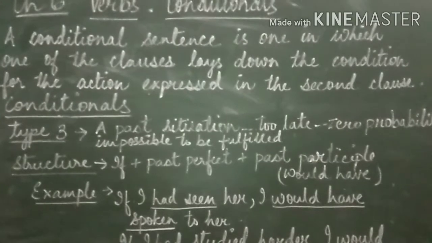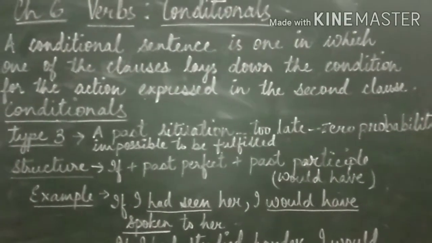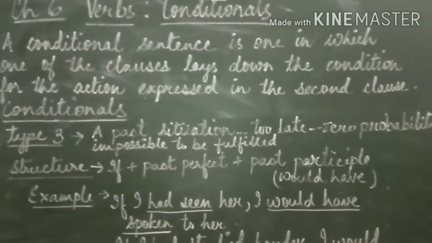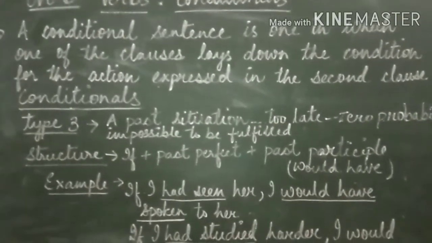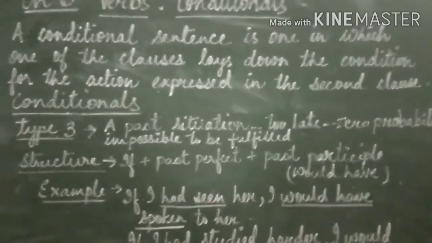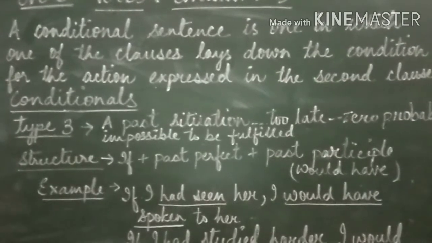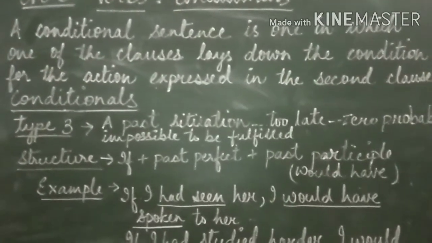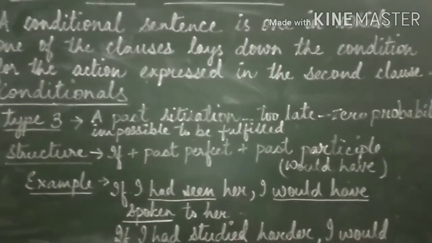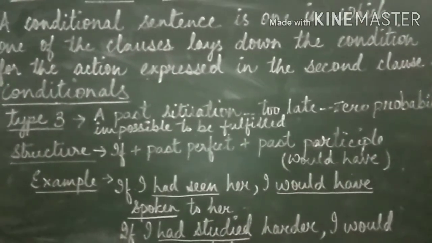It's too late, you cannot rectify it, zero probability. Not a single chance and impossible to be fulfilled. You cannot fulfill it. So let's come to the structure or the pattern of the sentence: if plus past perfect, plus would have plus past participle.